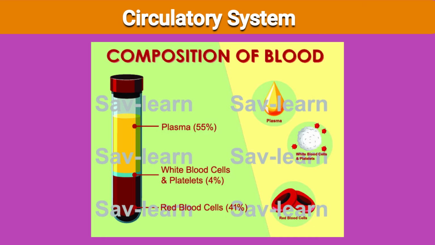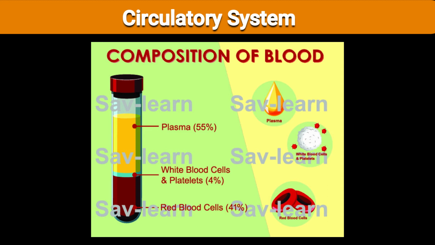Let us see about the composition of blood. Blood contains what? Red blood cells 41%, white blood cells and platelets 4%, and the plasma level is about 55% in the blood.